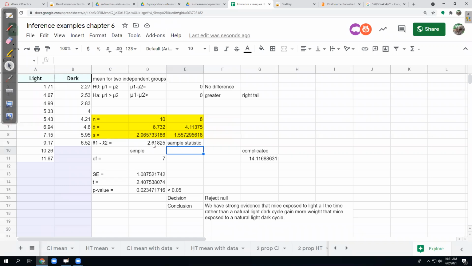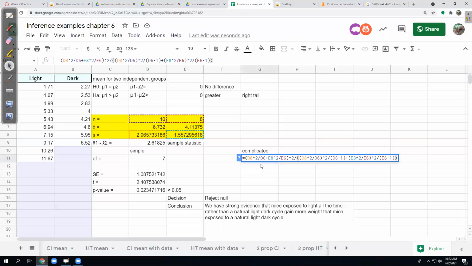Okay. So I just asked the computer here to subtract the means, and you got to make sure you get those in the right order. And often they're given in the right order, but I always double check because once in a while that can go wrong. Degrees of freedom, there's a complicated version of that, which I haven't talked about. It's usually covered in other statistics books, sometimes in the first course, sometimes in the second. It's a crazy formula I've included there. We're not going to use it, but in case you ever need it in the future, there it is.